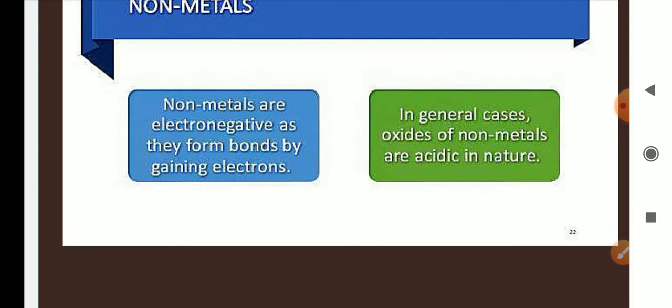So chlorine is an electronegative element. As it gains an electron, its negativity increases. So all the non-metals are electronegative elements.